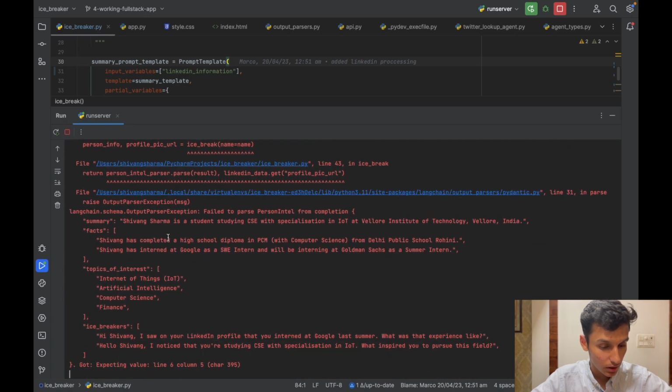So I can see over here the code has run into an error again, which I'll be fixing.